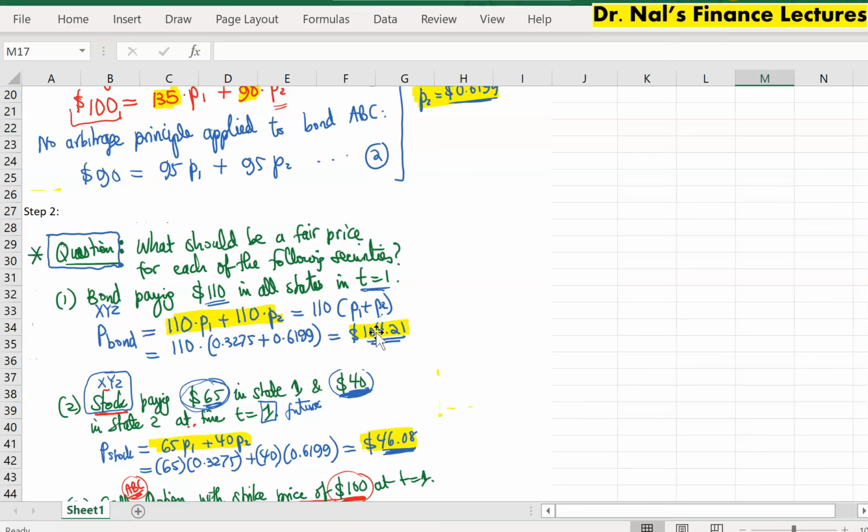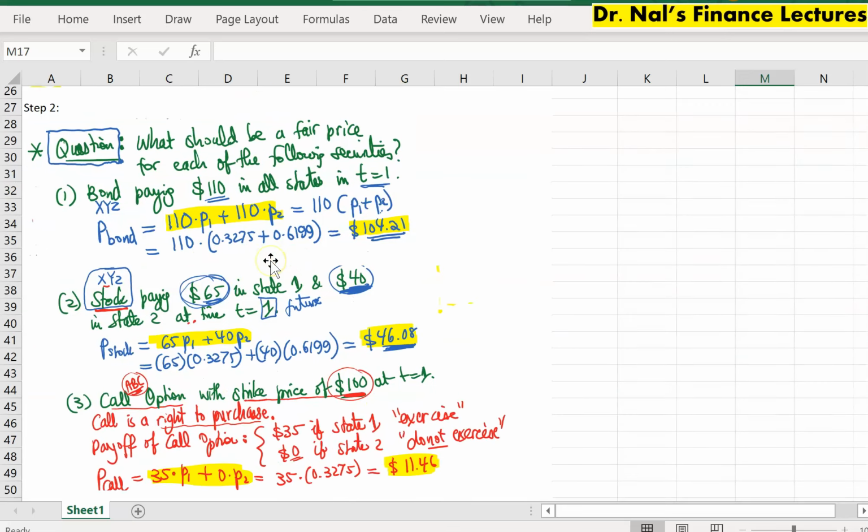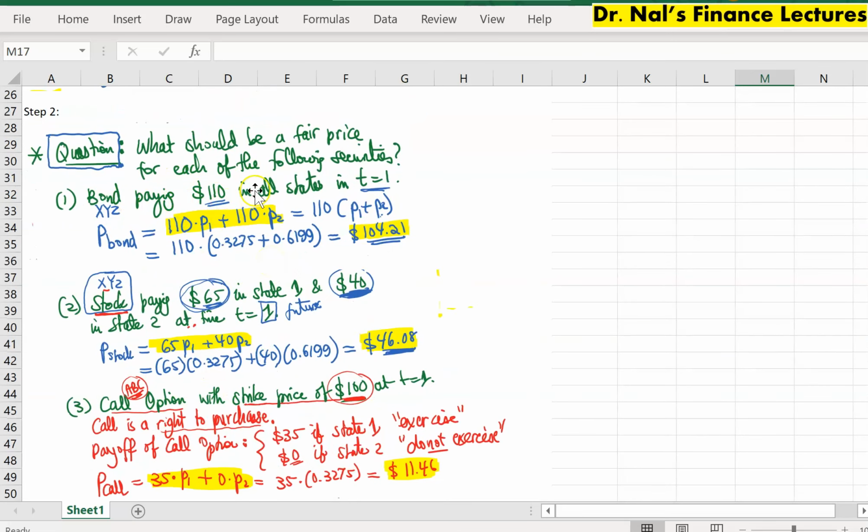So it's very straightforward. The key idea in all the other questions is to explain the payoff and somehow combine these state contingent claims according to the payoff of that security at time t equals 1.